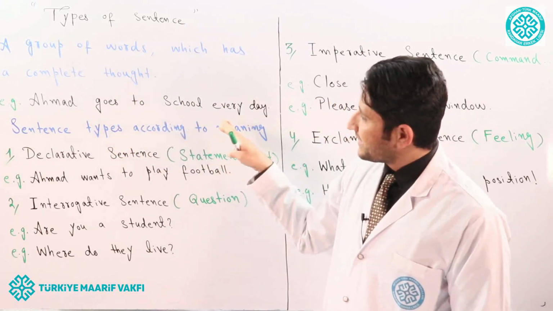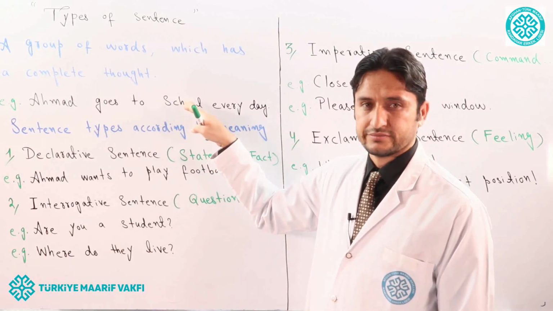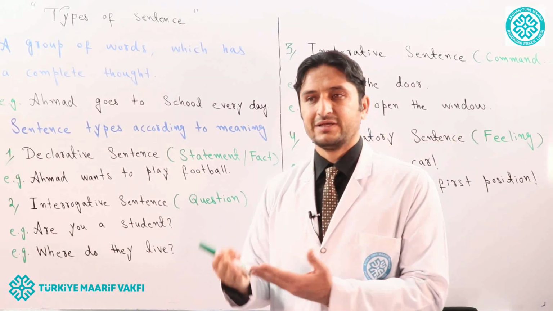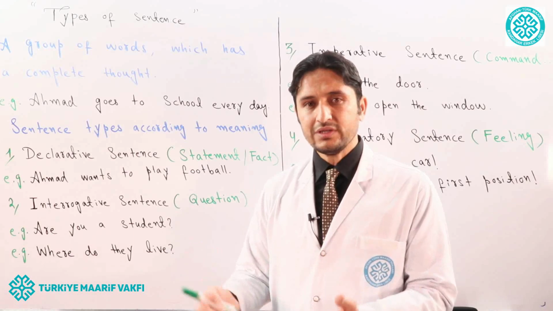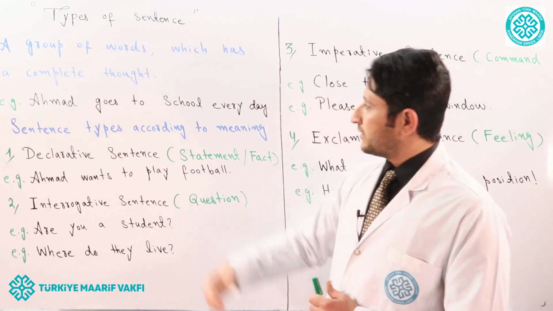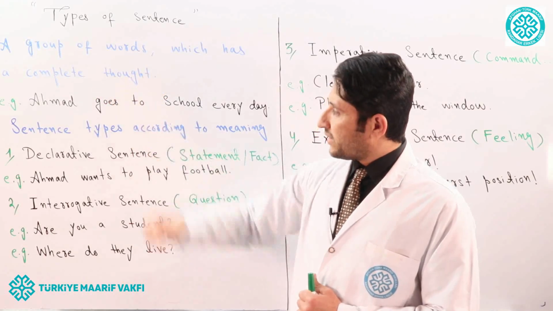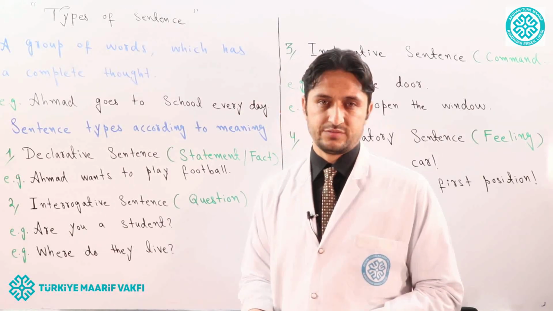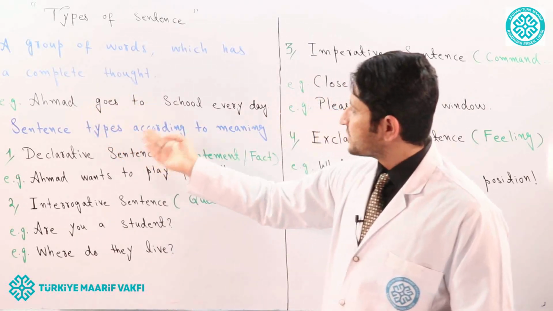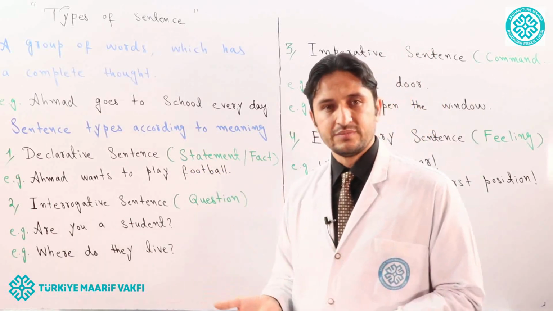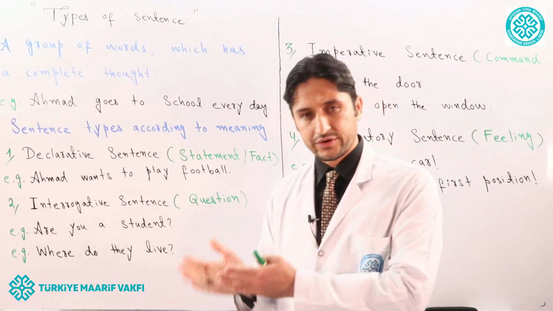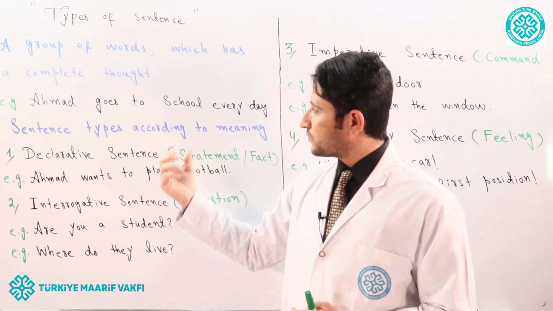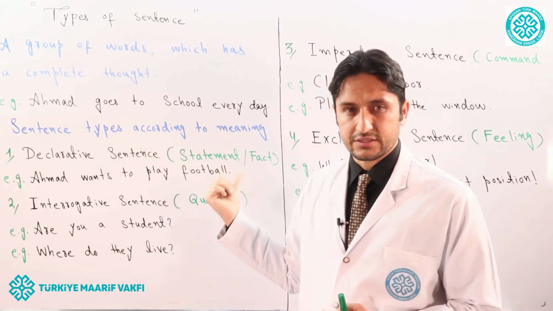Now, this sentence has a complete sense and meaning. And we can have different examples, like I'm a teacher. Ahmad does not study very well. These are all examples of a sentence. So now let me tell you about types of sentence. How many types of sentence do we have before we change direct speech into indirect speech? Sentence has different types: sentence according to formation, sentence according to the meaning, sentence according to the structure. But today we are just going to work on sentence types according to the meaning.